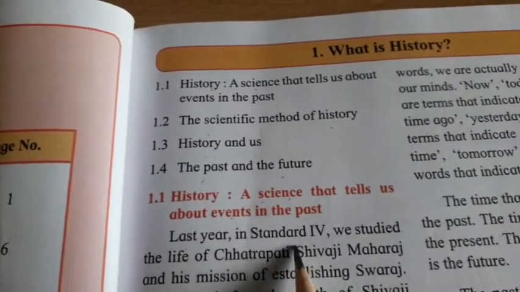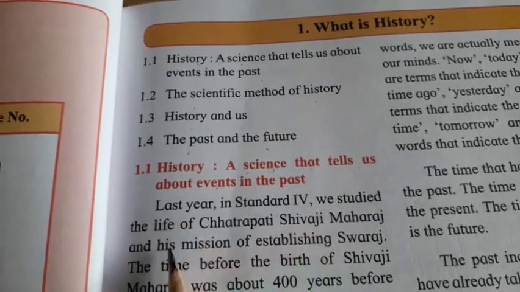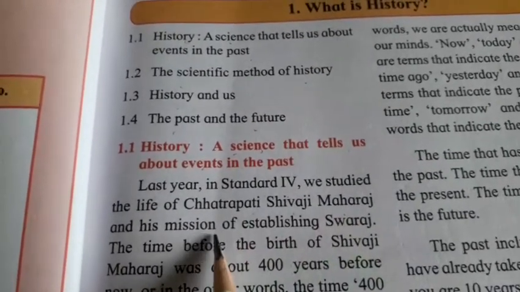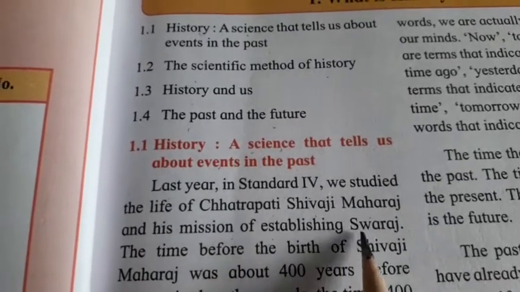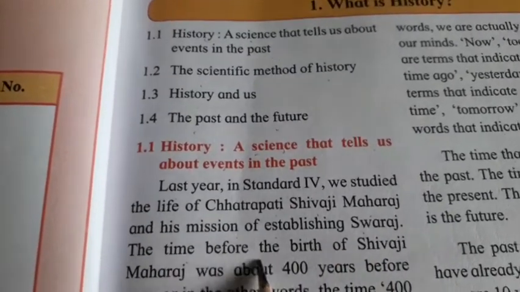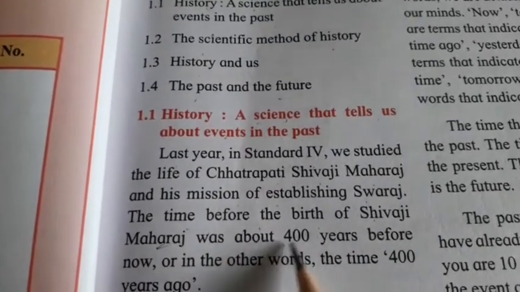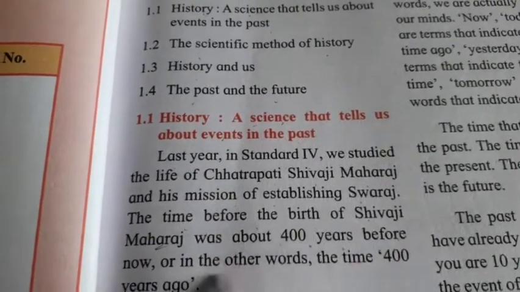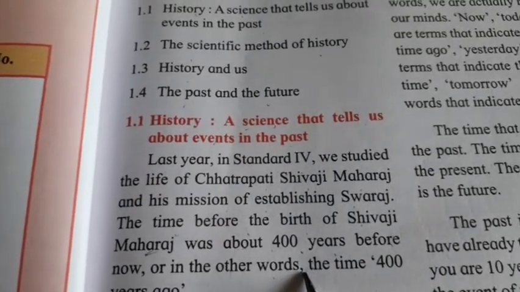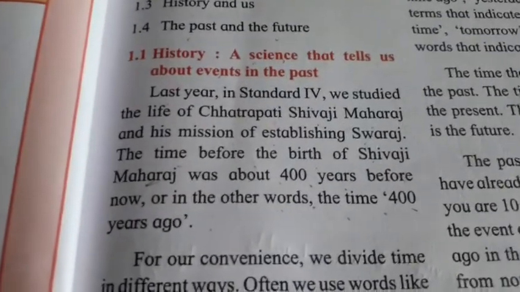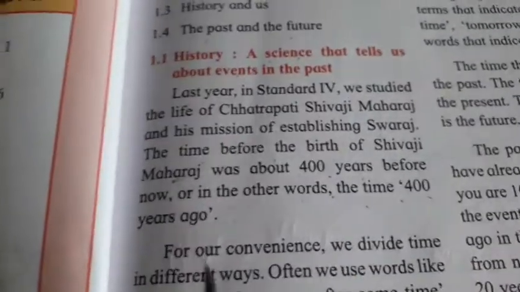Last year in Standard 4th, we studied the life of Chhatrapati Shivaji Maharaj and his mission of establishing Swaraj. Shivaji Maharaj was born about 400 years ago.